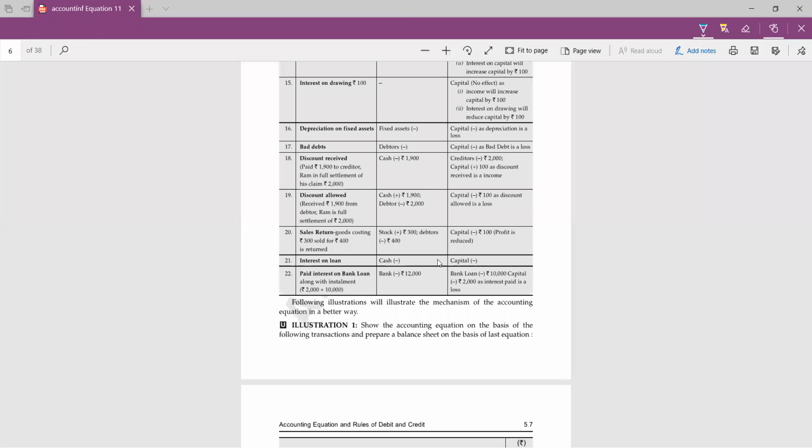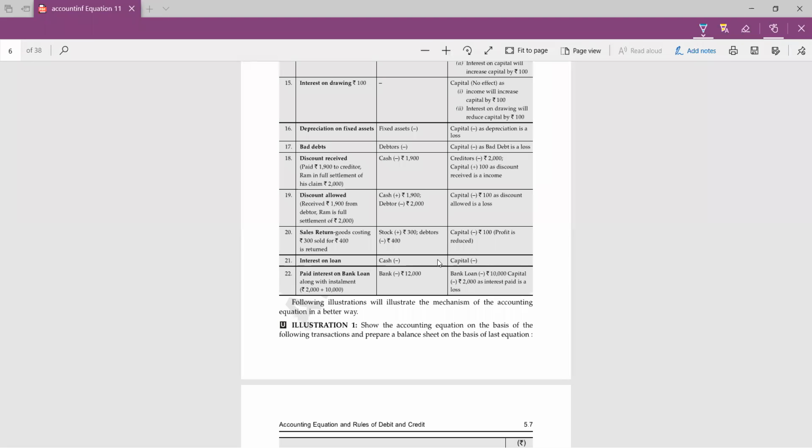So similarly, the sales return means our customers are returning goods back to us. So in that case, stock will be increased, as well as debtors will be decreased.